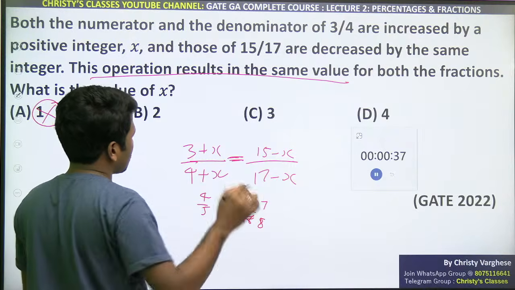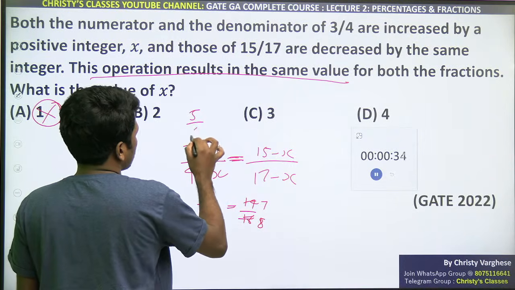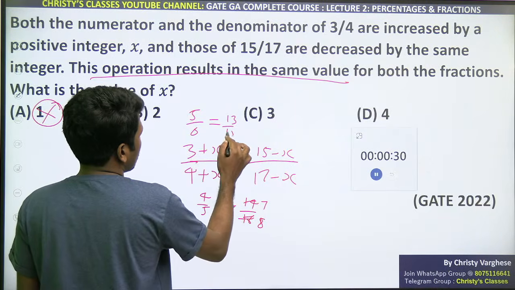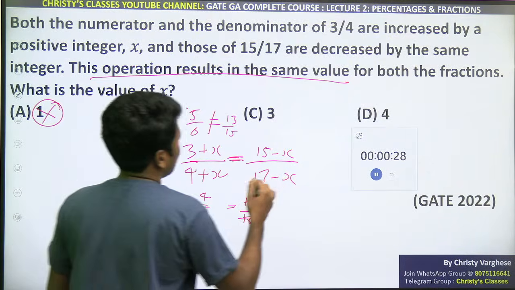Now try the same in option B. 3 plus 2, 5. 4 plus 2, 6. 15 minus 2, 13. 17 minus 2, 15. These two are not equal. So option B is also eliminated.